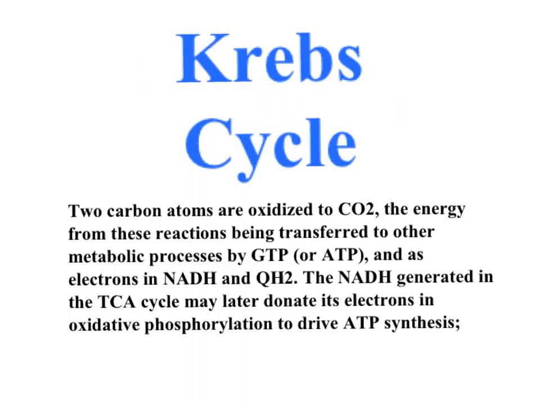Krebs cycle. Two carbon atoms are oxidized to CO2, the energy from these reactions being transferred to other metabolic processes by GTP or ATP, and as electrons in the NADH and QH2. The NADH generated in the TCA cycle may later donate its electrons in oxidative phosphorylation to drive ATP synthesis.